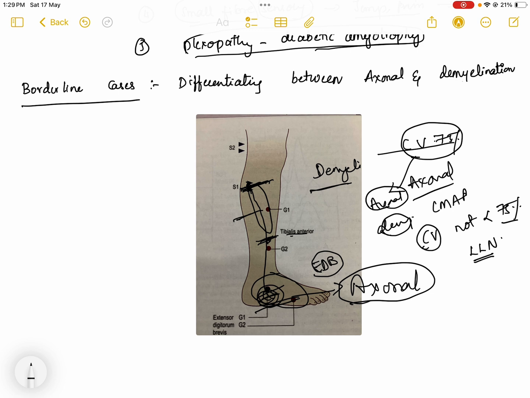That's how we can differentiate in borderline cases where there is a dilemma between demyelinating neuropathy and axonal neuropathy.